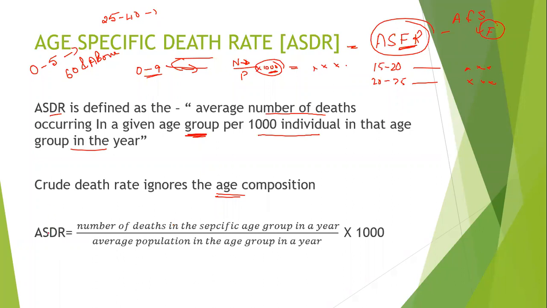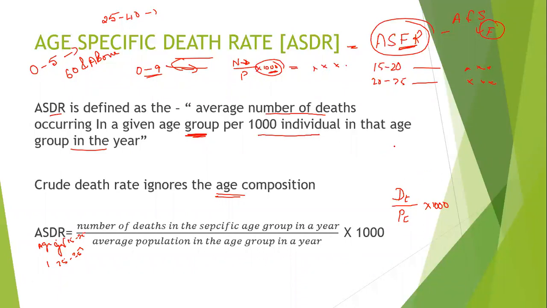So the formula to calculate ASDR for each age group: if it is from 15 to 25, 25 to 35, it goes on. This formula will remain the same: number of deaths in a specific age group divided by average population in that age group into 1,000. In short, I can write DT, that is deaths for that time period, divided by the population for the time period, into 1,000. In short, the formula is DT divided by PT into 1,000.